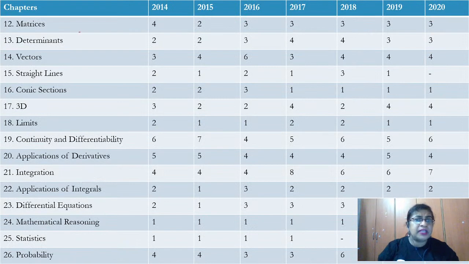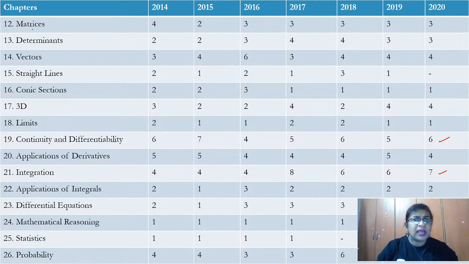Yes, and we have matrices chapter, determinants. Look at this, the last part, 2020 year, continuity and differentiability, you have got 6 questions. So it has a greater weightage. You look at the integration concept, 7 questions from this topic.